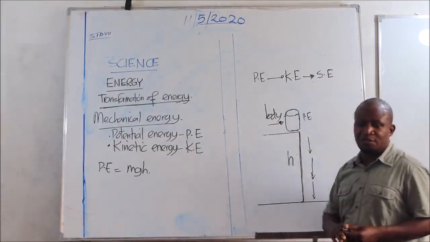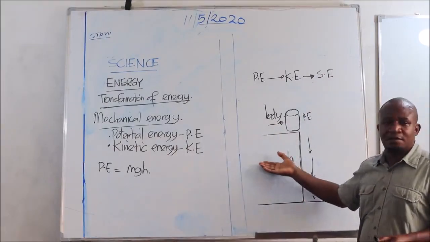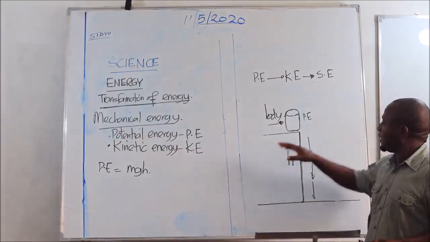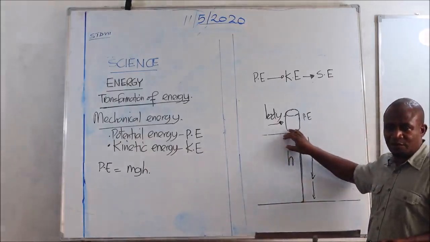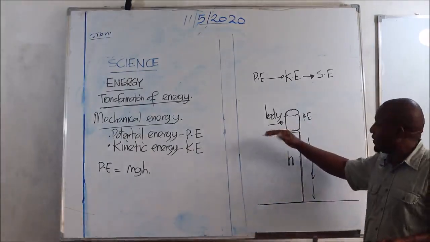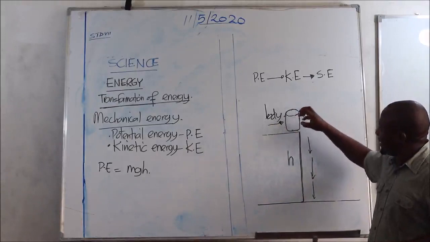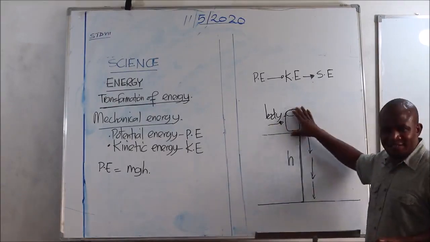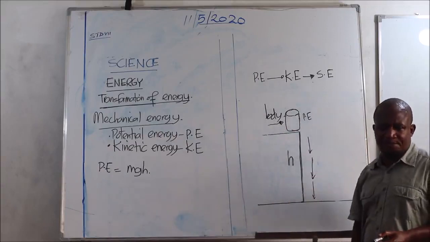Sound energy is produced. Let me repeat this one for you to understand it more. When the glass is on the top of the table, or any raised surface from the ground, and it is stationary, meaning it doesn't move, it possesses potential energy.